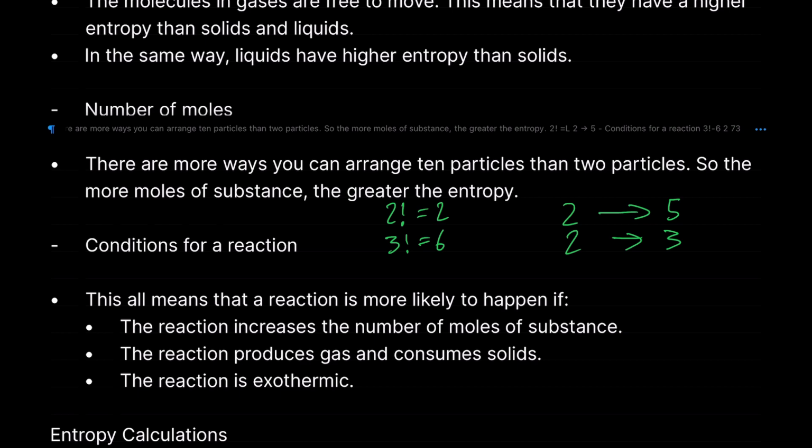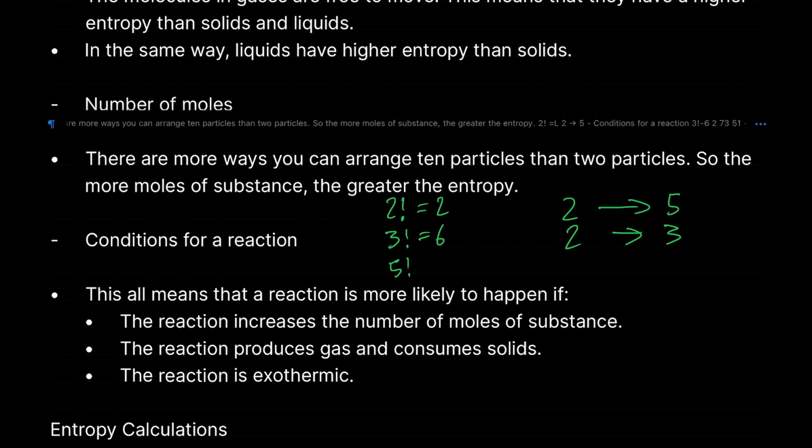But let's use 5, because that's the one we have here. 5 factorial would be 5 times 4, 20. 20 times 3, 60. 60 times 2, 120. If I'm not mistaken, it should be 120, right?